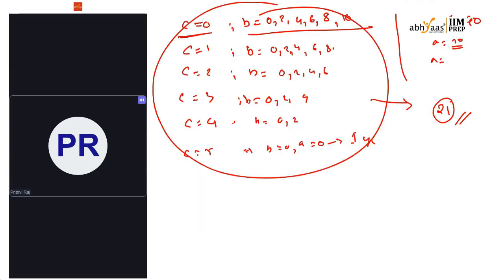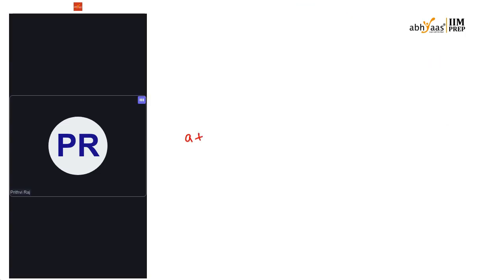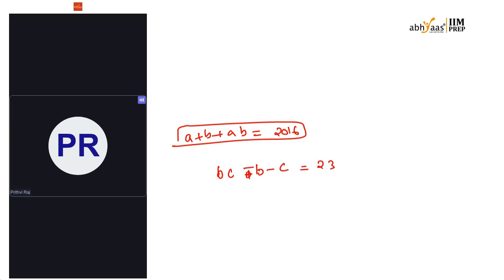And if you remember, we have done the same question in our mocks two times. Yes, I have given two questions on this, based on this model. A plus B plus AB is equal to 2016, I think. Some question like this. So similarly, we can do this one. What is that? BC minus B minus C is equal to 23. Now, to solve this one, I have to add 1 in